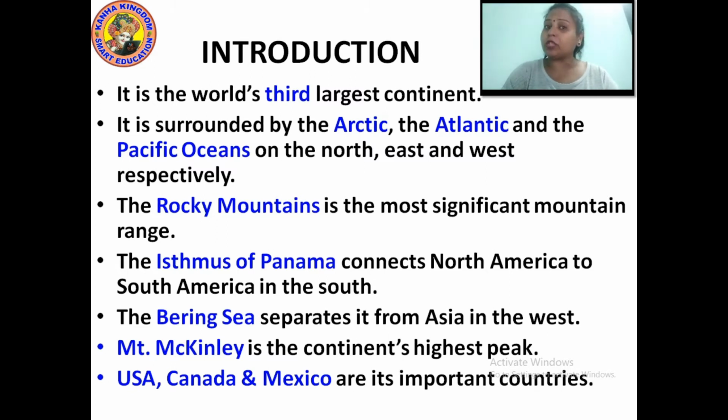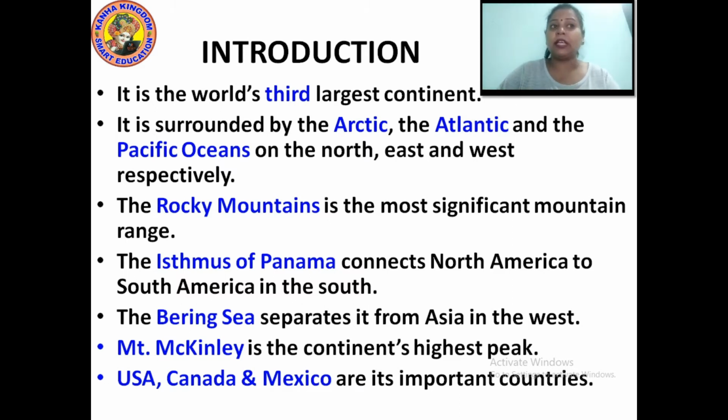The Rocky Mountains is the most significant mountain range. The Isthmus of Panama connects North America to South America in the south.